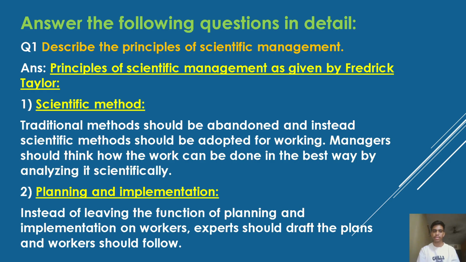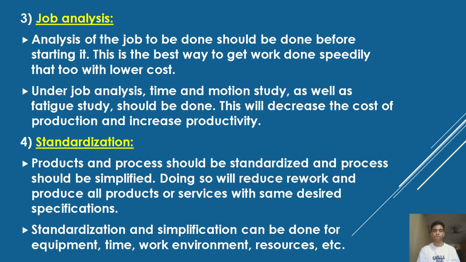Second, planning and implementation. Instead of leaving the function of planning and implementation to workers, experts should draft the plans and workers should follow. Third, job analysis. Analysis of the job to be done should be done before starting it. This is the best way to get work done speedily and at lower cost. Under job analysis, time and motion study as well as fatigue study should be done. This will decrease the cost of production and increase productivity.